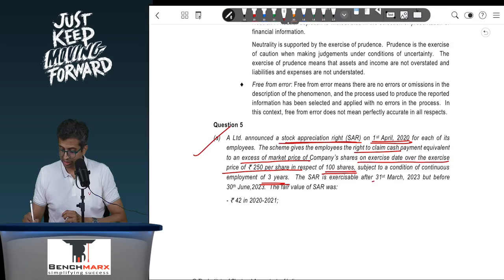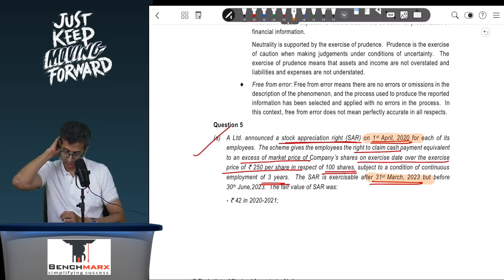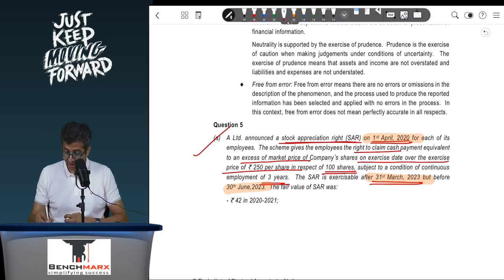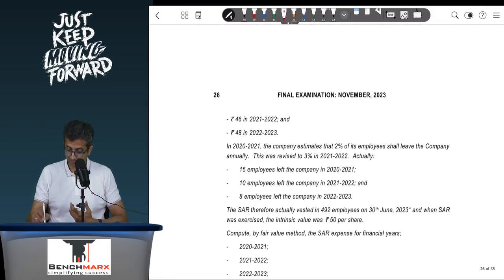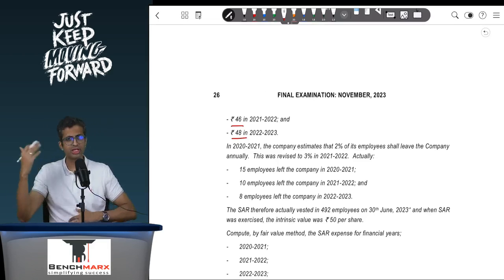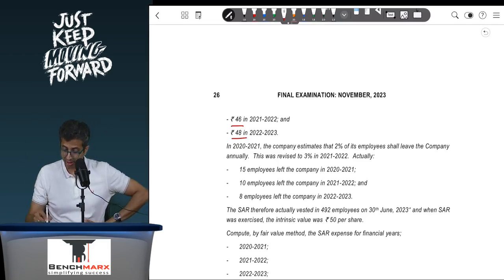The SAR is exercisable after 31st March 2023, as you could have inferred from 1st April 2020 to 31st March 2023, but before 30th June 2023. The fair value of the SAR was given for 2021, 21-22 and 22-23. If it is a SAR question, you have to look at the fair value at each balance sheet date. ESOP question, yes, you look at the fair value on the grant date.